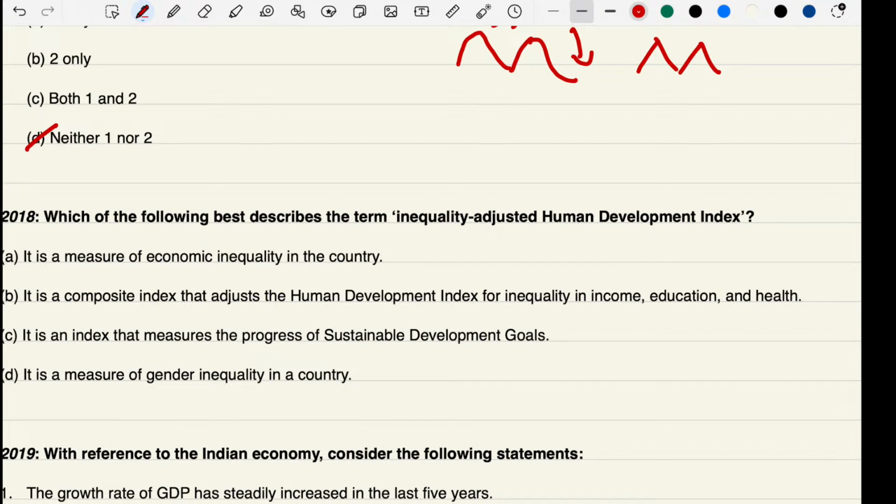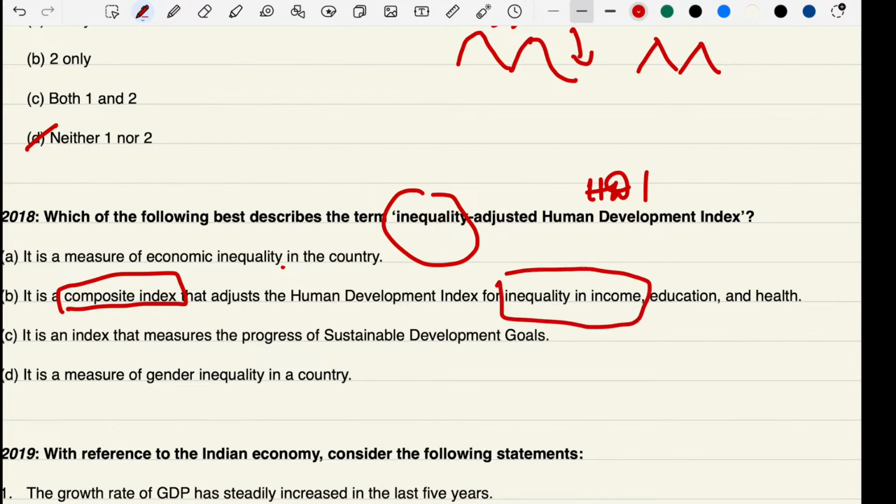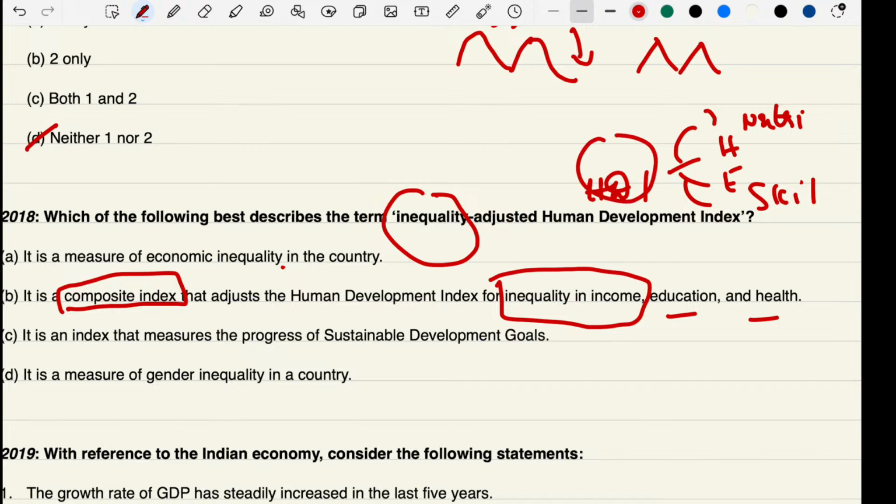Which of the following best describes the term inequality adjusted HDI? It is the economic inequality in the country. It is a composite index. Yes, friends, it is the composite index which has inequality in income, education and health. General HDI talks about health, education, skills, nutrition. These types of things are components talked about by the HDI. But here they are mentioning inequality, so inequality in income we can consider, right?